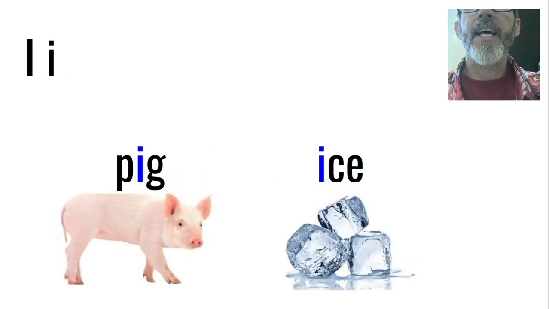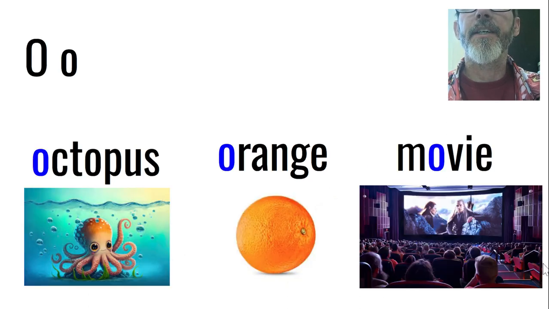The vowel I has 2 sounds. I, like pig, and I, like ice. O has 3 sounds. Ah, like octopus. O, like orange, and oo, like movie.